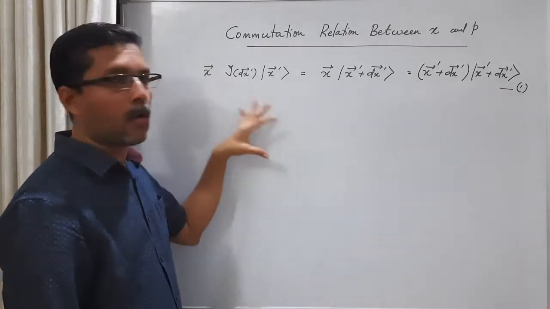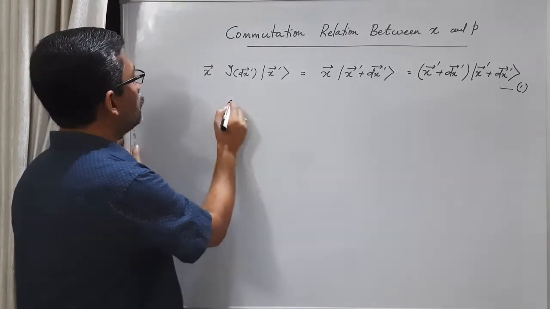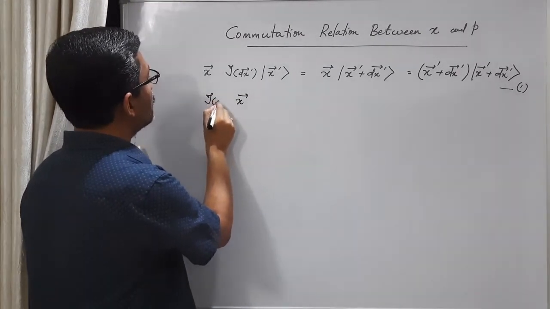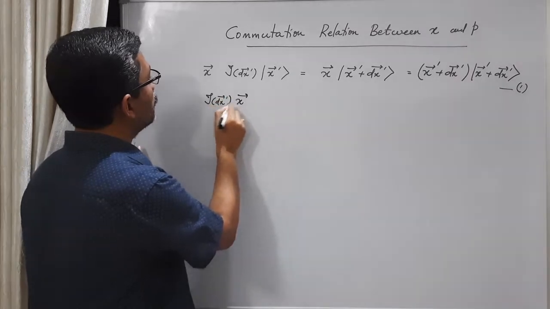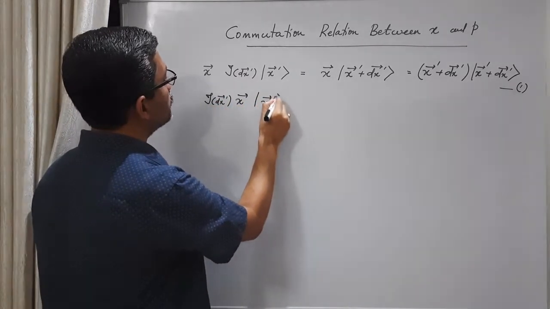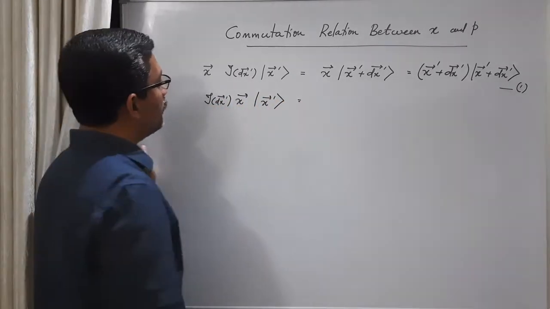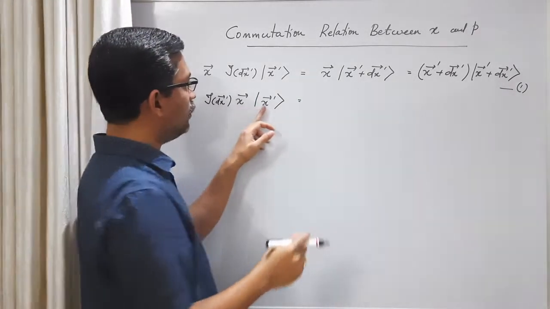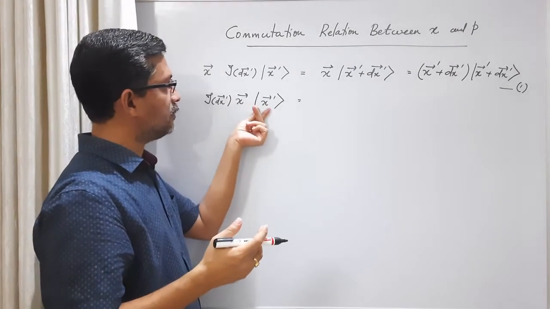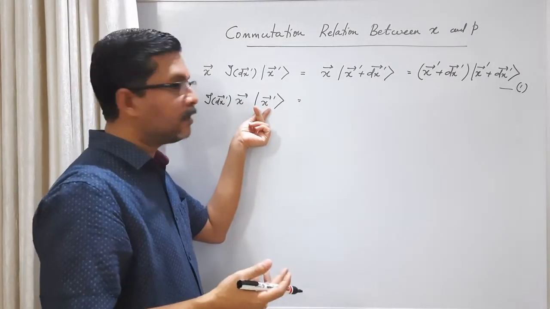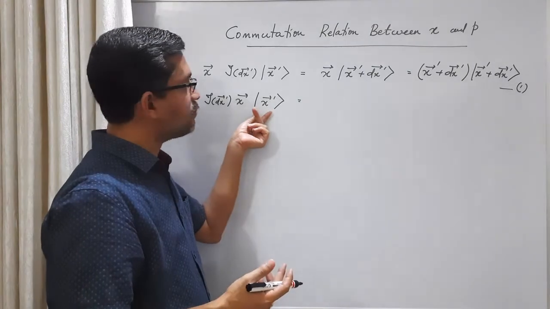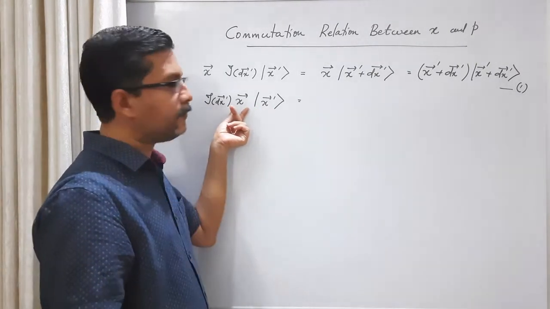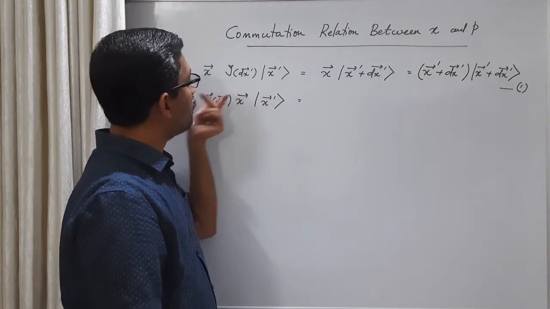Let us now change the order. Now the position operator acts first and then the infinitesimal translation operator on the position eigenket x prime. When the position operator acts on this position eigenket, you get the eigenvalue, vector x prime, times this eigenket.